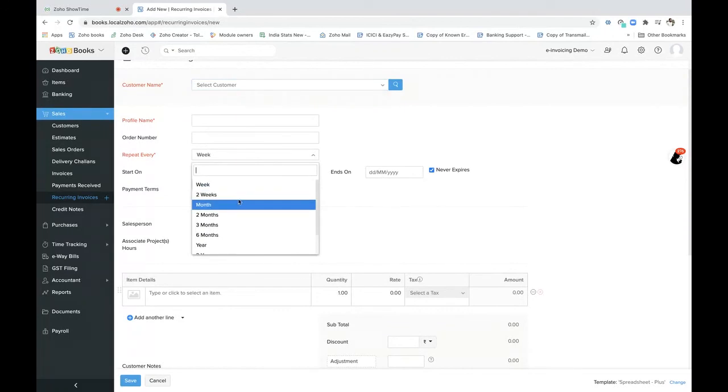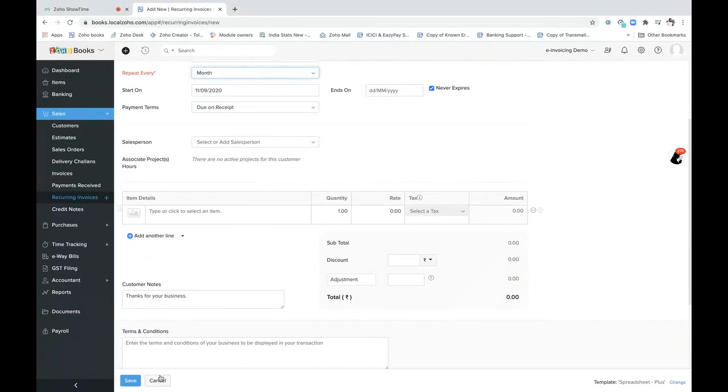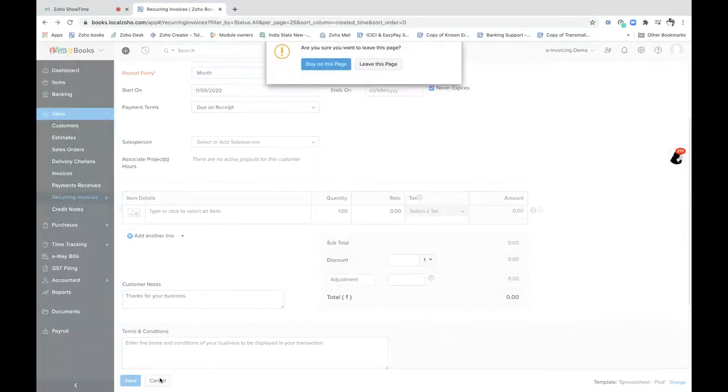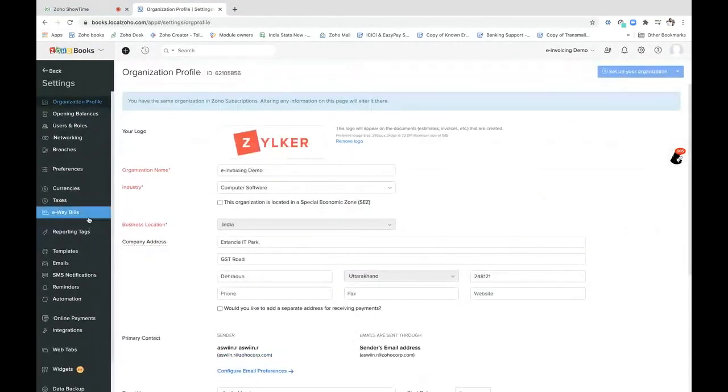Let's say month on month, you know that every month the sale is going to happen and you have signed a contract with the customer. So you will just choose Repeat Every month. But even for this, an e-invoice has to be generated. That is, the IRN number has to be generated, right? For that, we do have three options. I will show that to you.